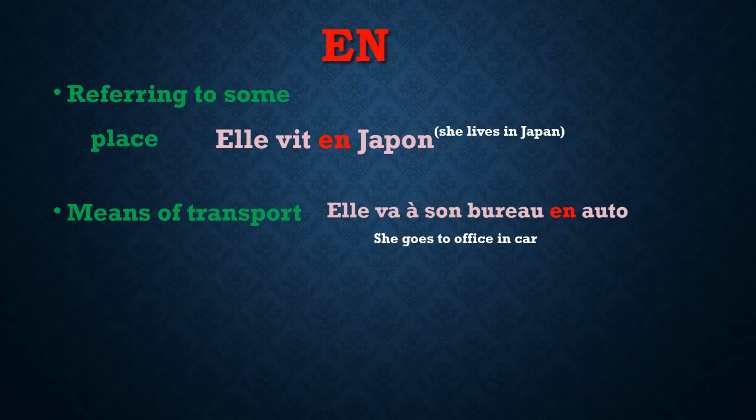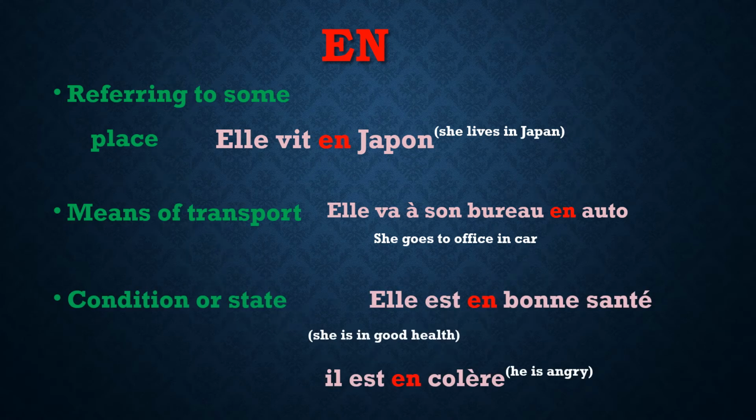Okay. Next one. Condition or a state. Elle est en bonne santé. She is in good health. He's angry. Elle est en colère. In French, it's not translated word to word. He's angry. There is nothing like that. It's basically he is in anger. So in is used as en. It is showing a condition and his state of mind that he's furious. So he is in anger. Elle est en colère.